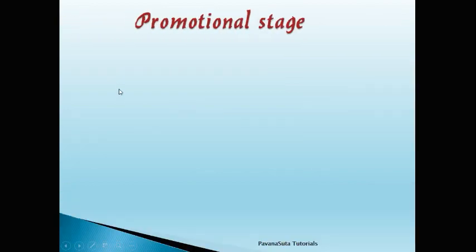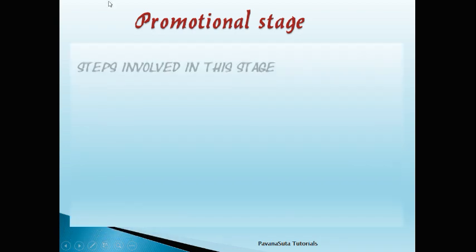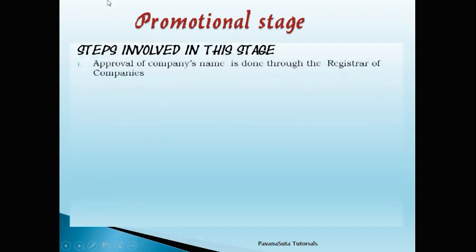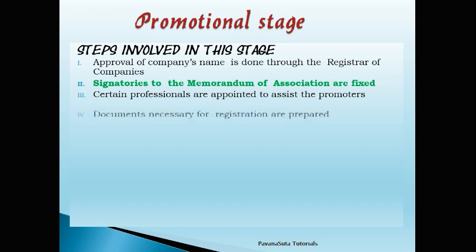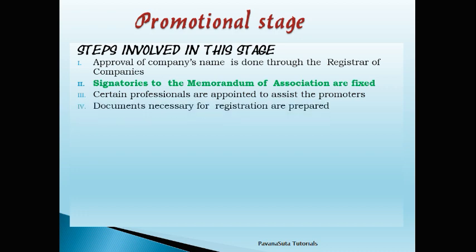So let's start with promotional stage. Normally, the promotional stage involves the following steps. The first one is approval of a company name is done through the Registrar of Companies. Second one, signatories to the memorandum of association are fixed. Third, certain professionals are appointed to assist the promoters. Fourth, documents are prepared for the registration of a company.